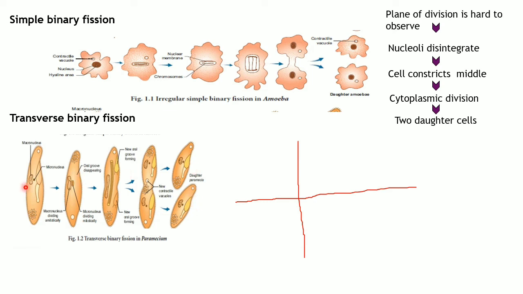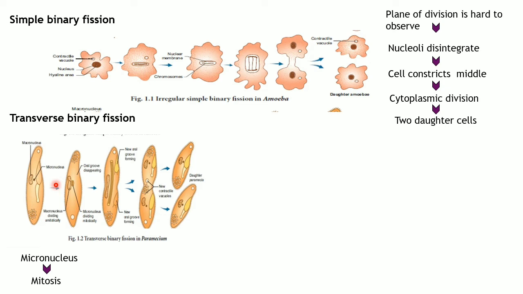So what happens in this fission? Let me erase this one. The paramecium has two nuclei, one micronucleus and one macronucleus. The micronucleus undergoes mitotic cell division. Again, recall what mitotic cell division is: a proper cell mitotic process in which genetic information is duplicated into two copies.